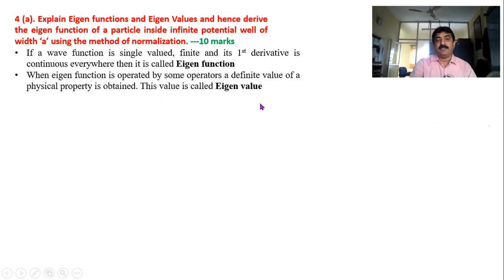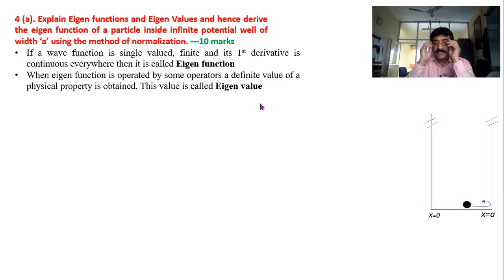Let us proceed further. I consider a particle in a one-dimensional potential well. Look at this diagram. So this is the particle. It is allowed to travel only along the x-axis. So it moves along the x-axis, goes like this, like this. And the well is of infinite height. So its height is infinite, but width is finite.